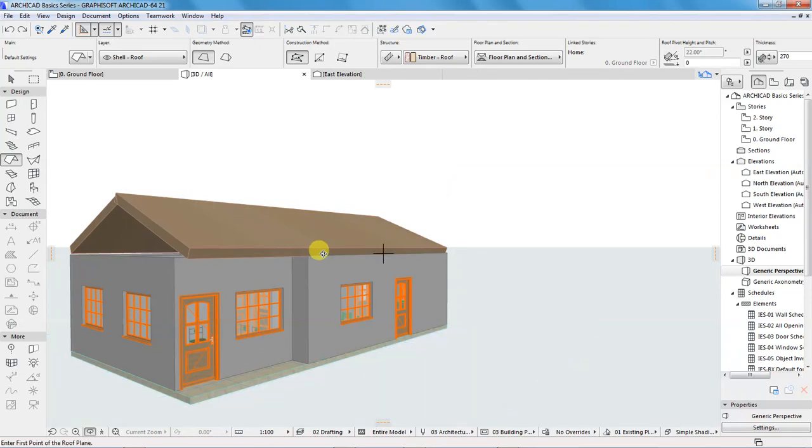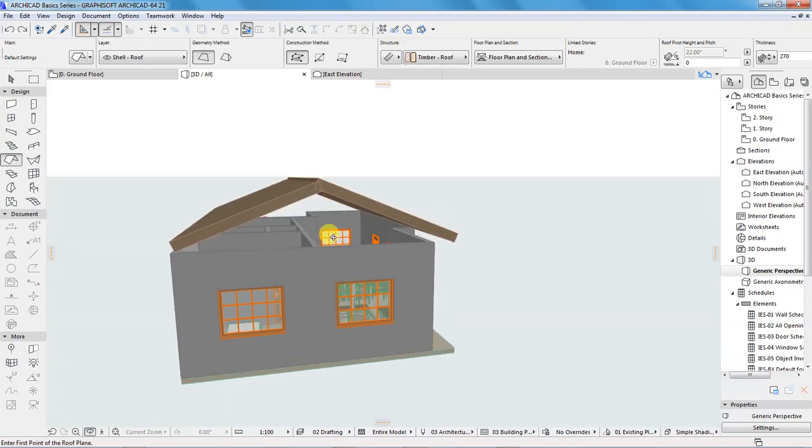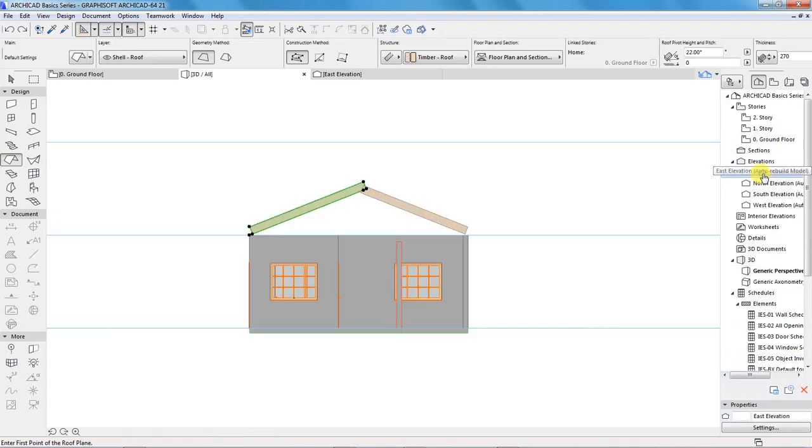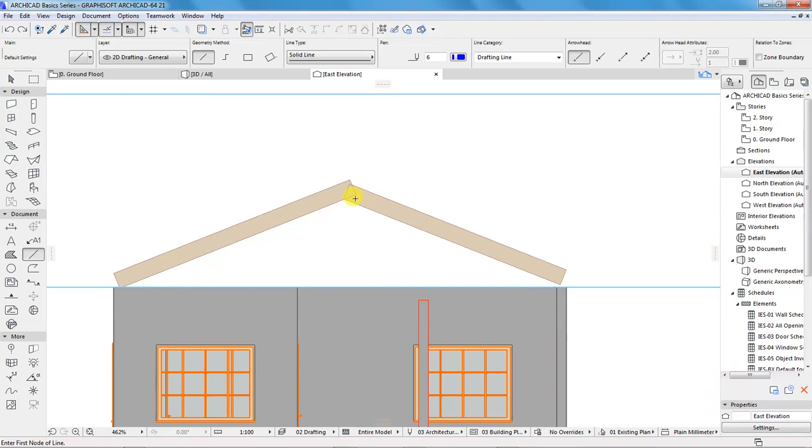And then for the other roof, let us go to the elevation point. I want this roof to move upwards by 500 millimeters, which is this point up here.